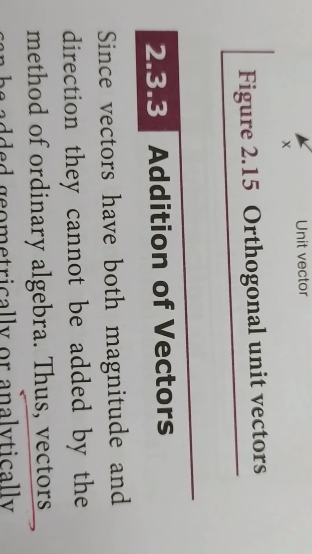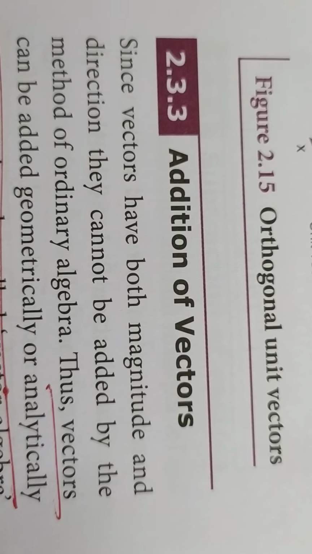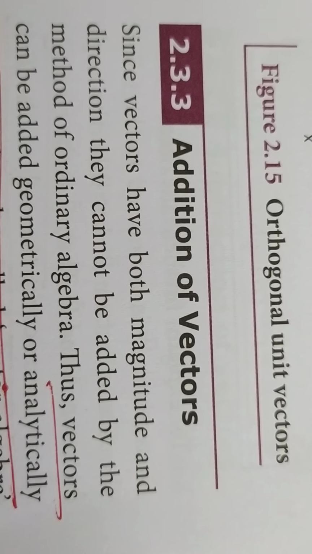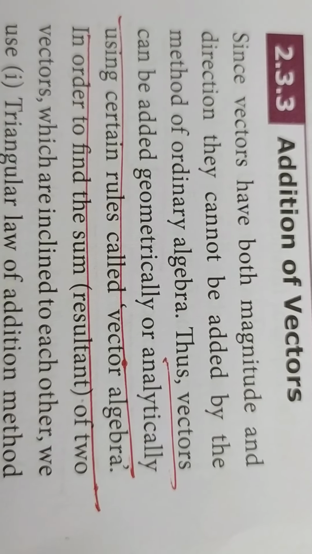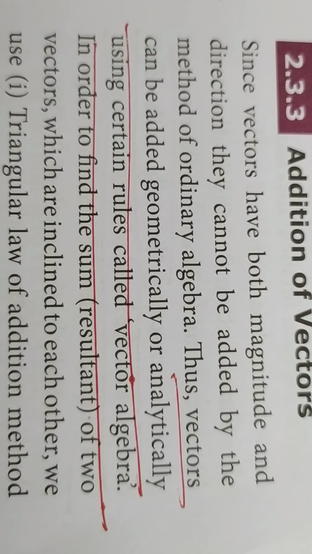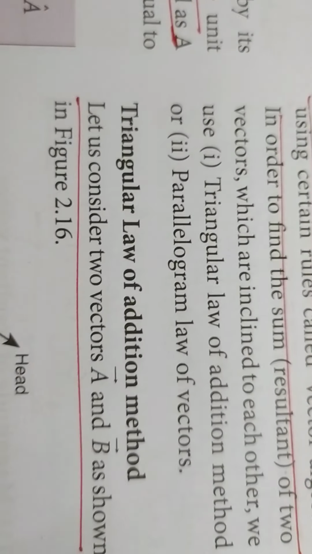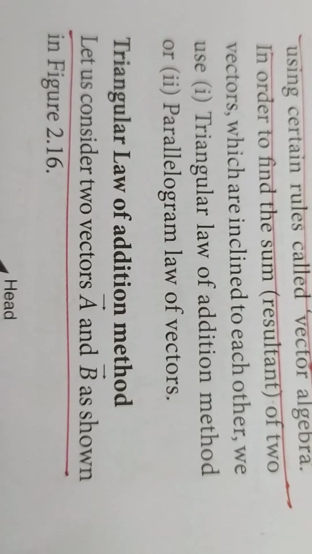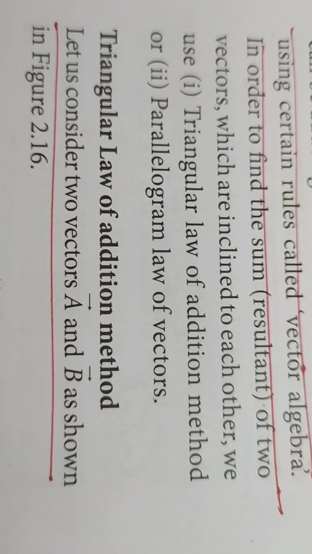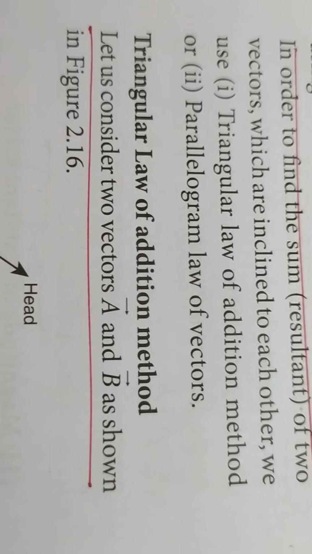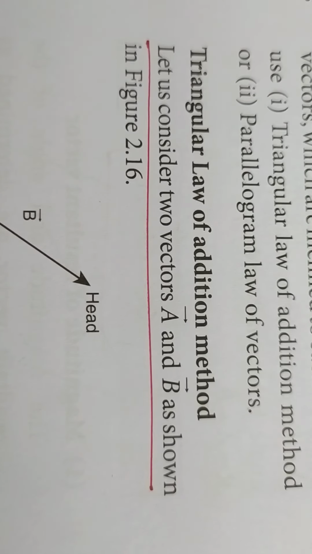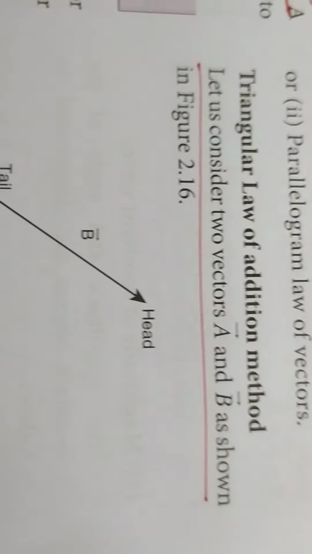Next we are going to see the addition of vectors. Addition of vectors cannot be done easily by ordinary algebra; we have to add either geometrically or analytically, and the rules are called vector algebra. There are two methods to find the sum of two vectors. The first is the triangle law of addition, and the next is the parallelogram law of vectors. We are going to see the triangle law of addition first.